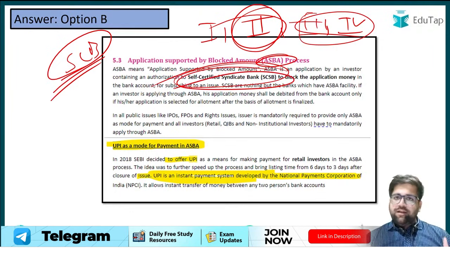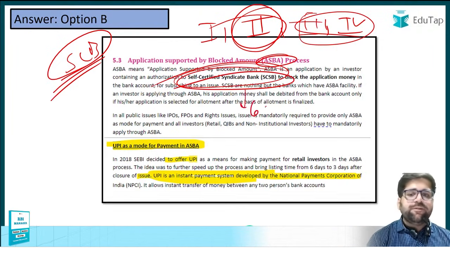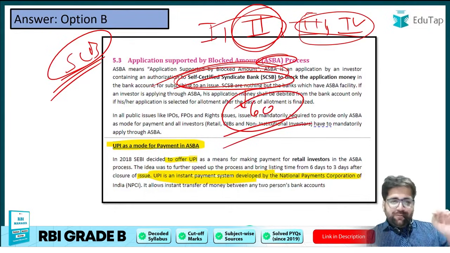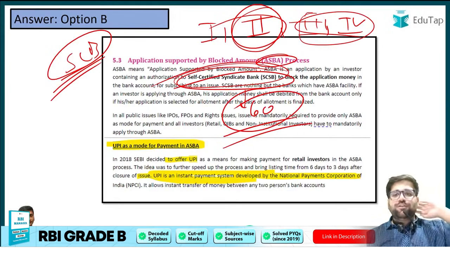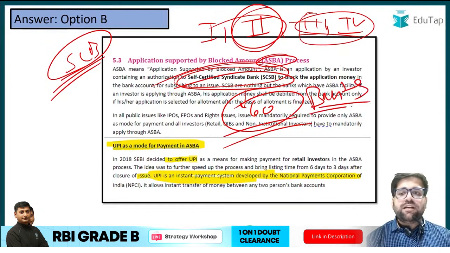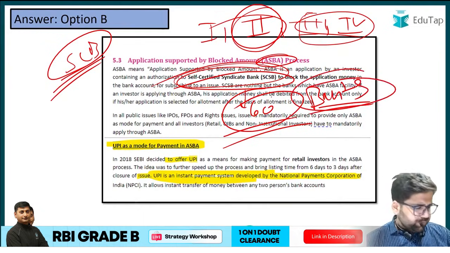As simple as that, nothing much to worry. Currently there are 60 banks, although I am 99% sure, but 1% not sure, because that particular news I have just read in the newspaper. So there are 60 banks which are ASBA certified.